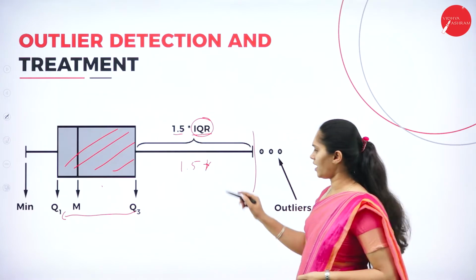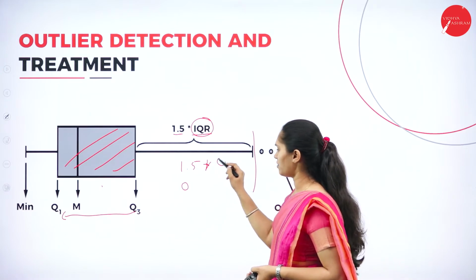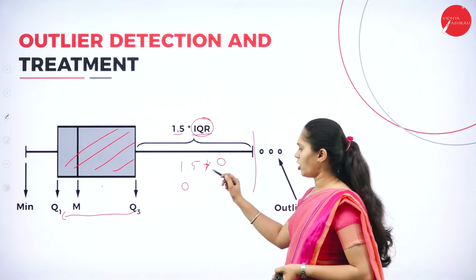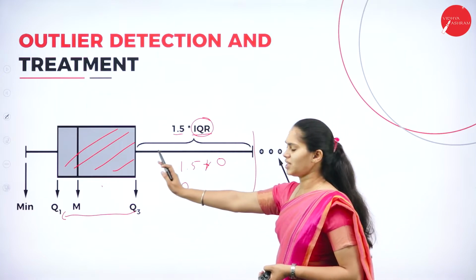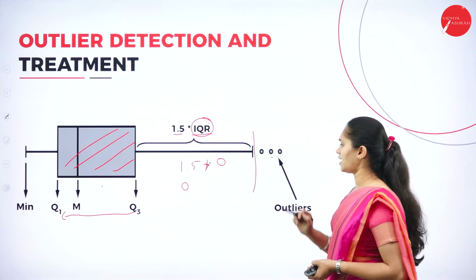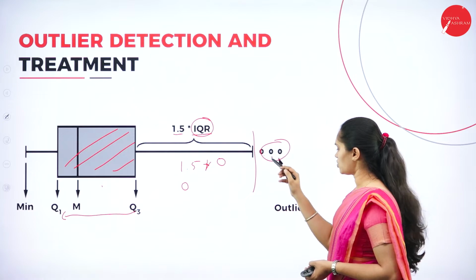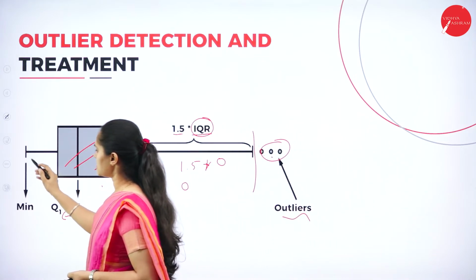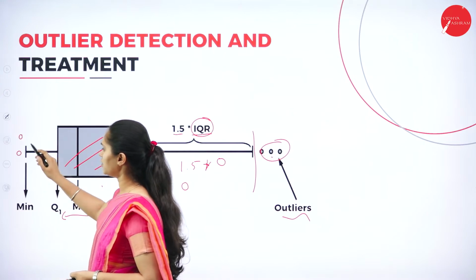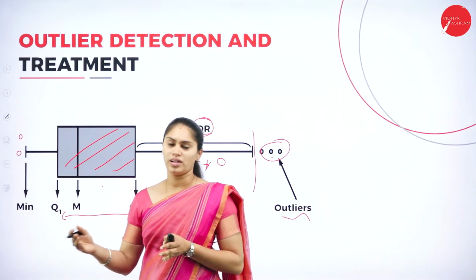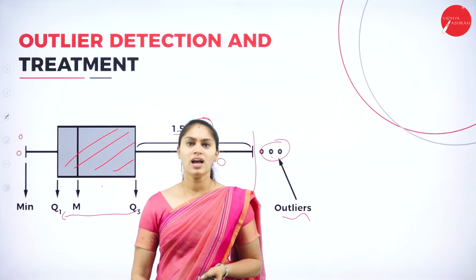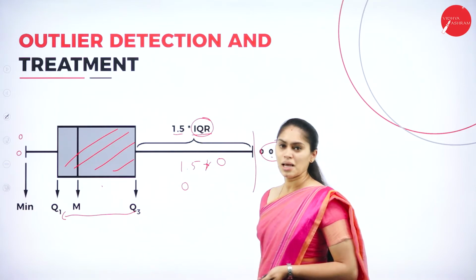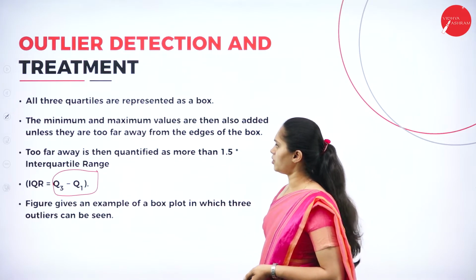So if I have any data elements here, they will not be considered outliers because they are within the range. And here I have 3 data elements which are out of range, so they will be considered outliers. If I have any values out of range like here or here, lesser than Q1, those are also considered outliers. This is one of the methods, box plots.